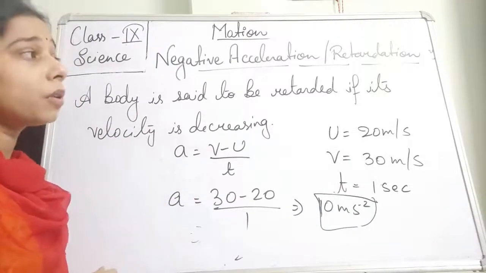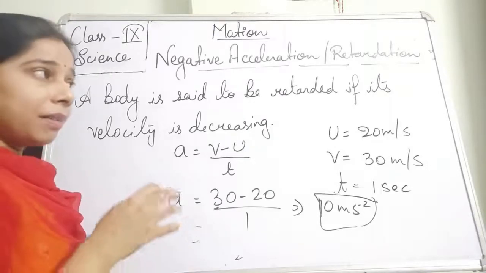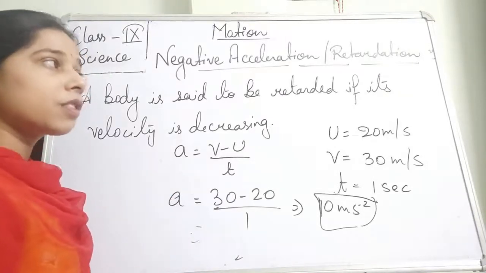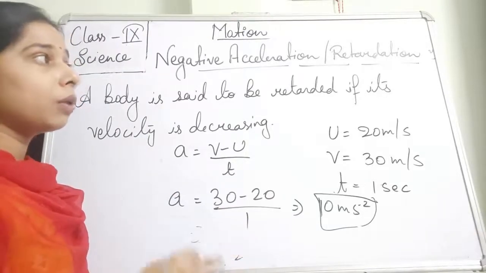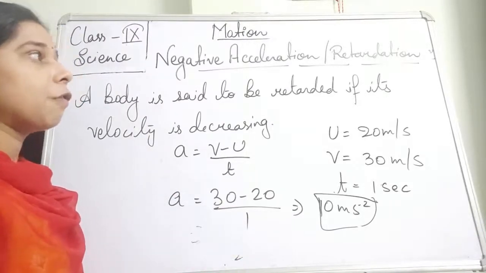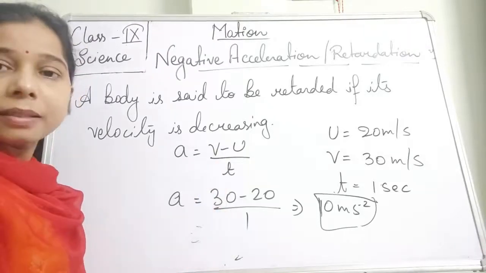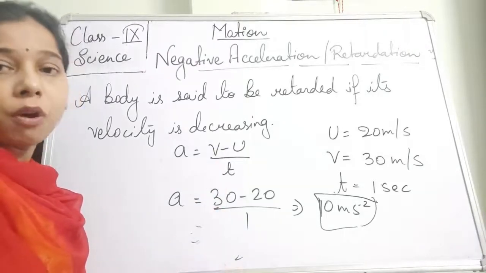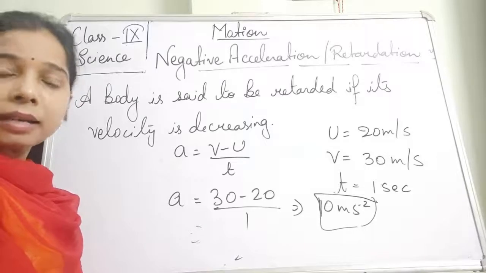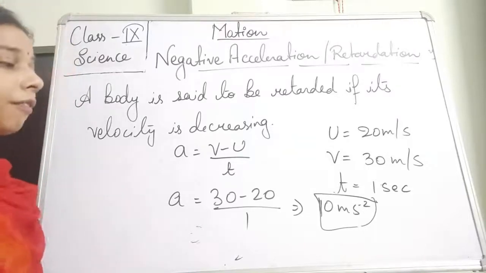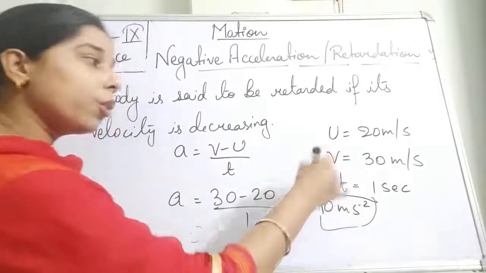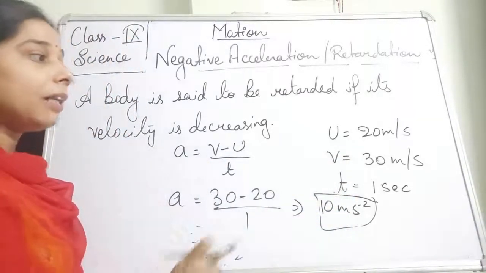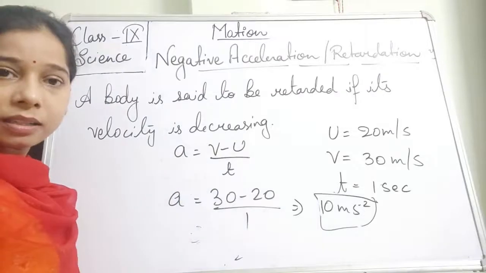This is quite important, students, because many times the numericals are related to retardation. So at least you should be aware of the concept: what is retardation, what is negative acceleration, what is positive acceleration, what is uniform or non-uniform acceleration. Remember that if the final velocity is more than the initial velocity, the result will be positive acceleration.